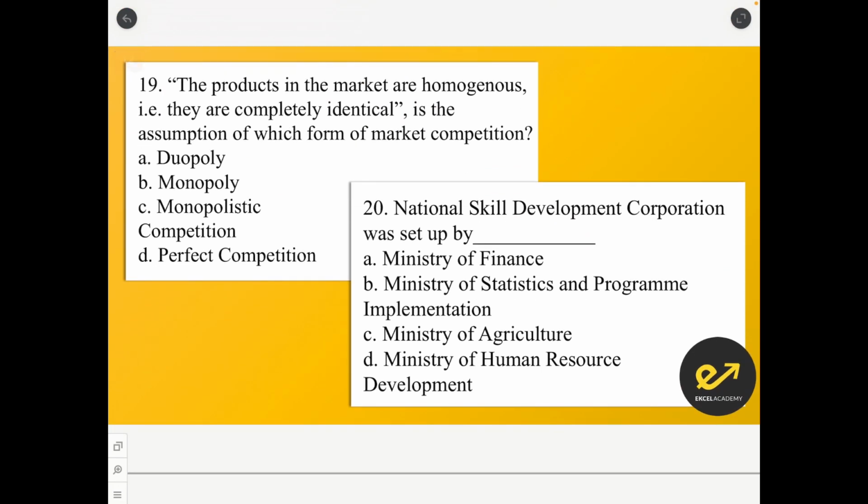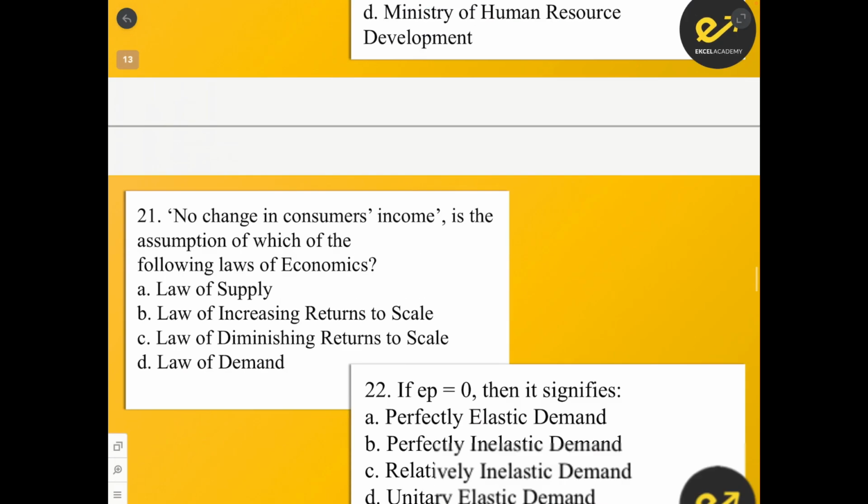The products in the market are homogeneous. They are completely identical is the assumption of which of the following market competition. So this is an assumption that we make in the perfect competition market. National Skills Development Corporation was set up by, it is set up by the Ministry of Finance.